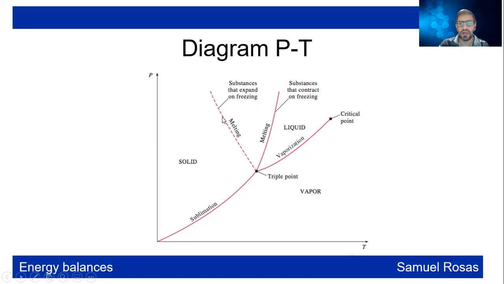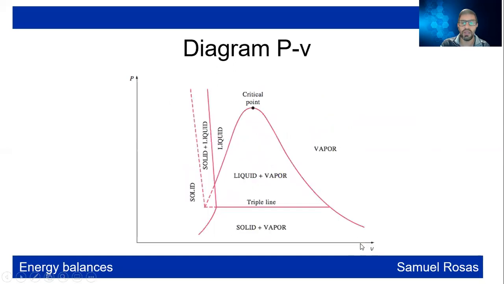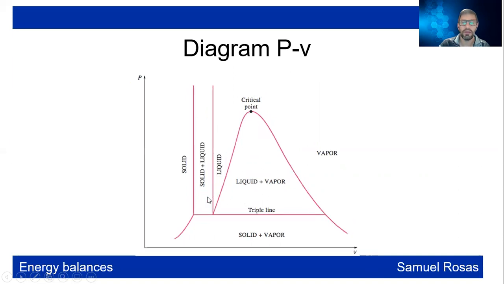This is a melting line when the substance expands on freezing, just like water. And here is the vaporization line. You have liquid here, you have vapor here, you have the critical point, here you have the triple point. But if instead of having a pressure and temperature diagram, you have a pressure volume diagram, you can see the triple line. And here you have, once again, all the phases. Here is another diagram of pressure volume, where you can see, once again, all the phases with this triple line and the critical point.